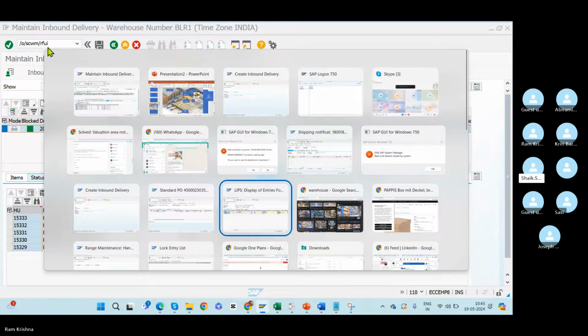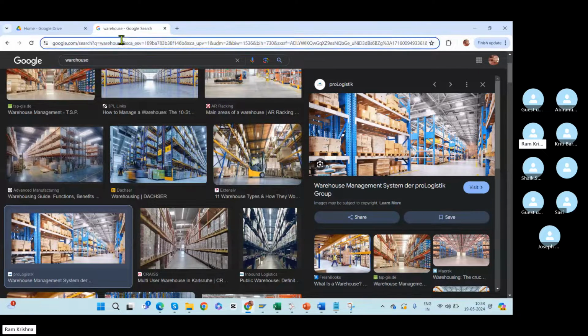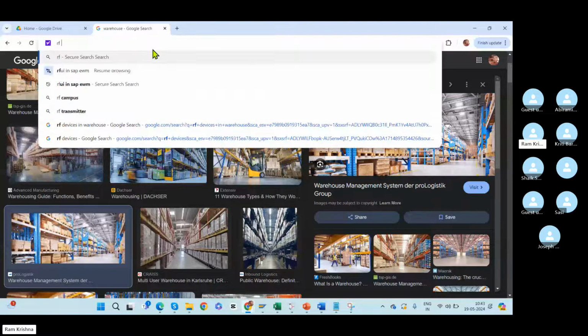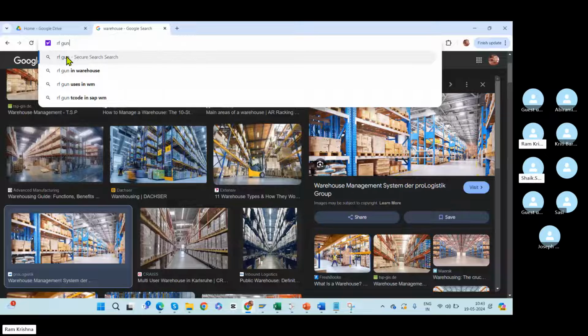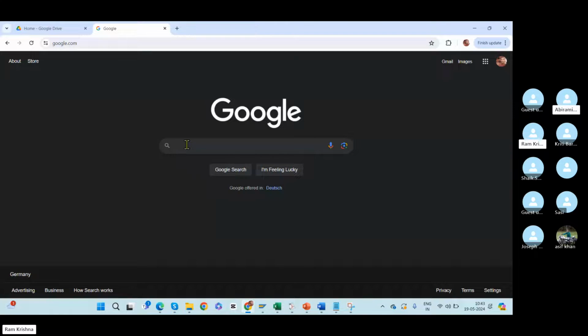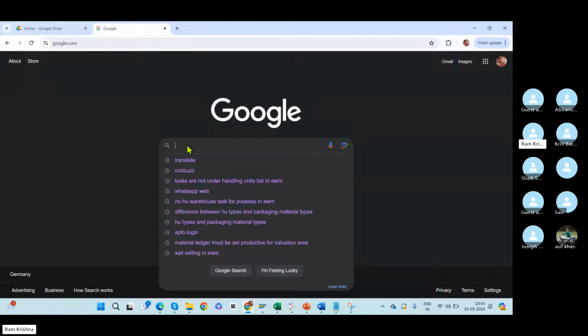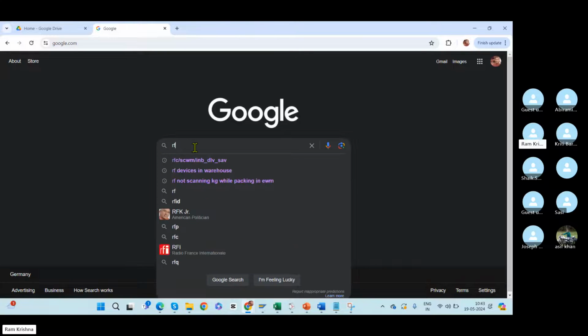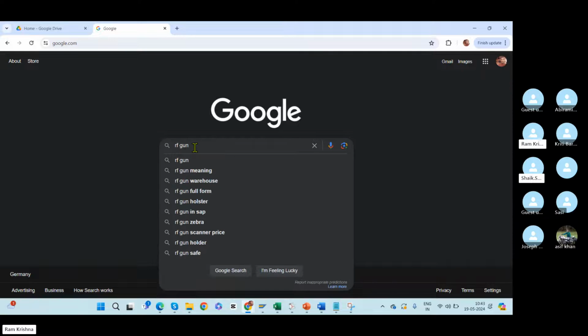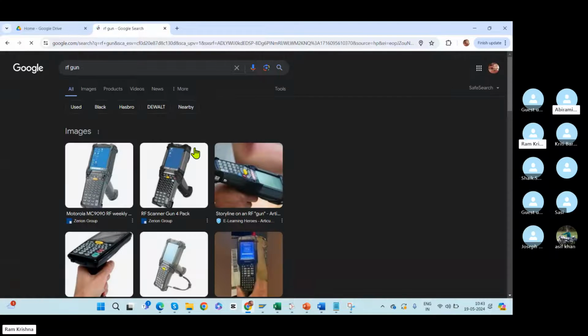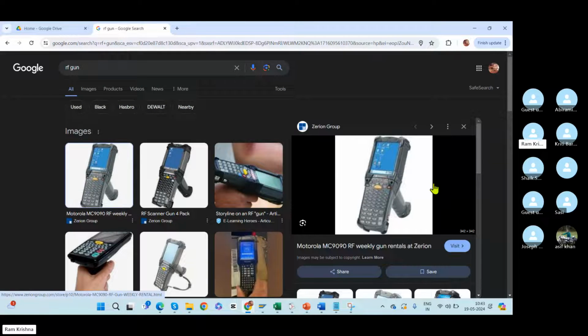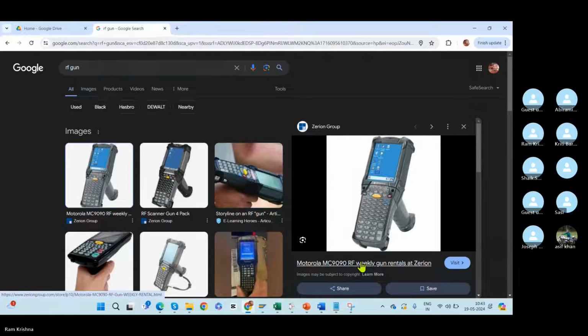We can see them at toll gates also. Toll gates, what is a toll gate? Yes, you can see RF guns at toll gates. But why go to a toll gate? You can see them in a mall too. In a mall, the billing person, how do they bill the goods that you bought? Once you buy the product, they have an RF gun, right? They scan the products. This is called an RF gun.